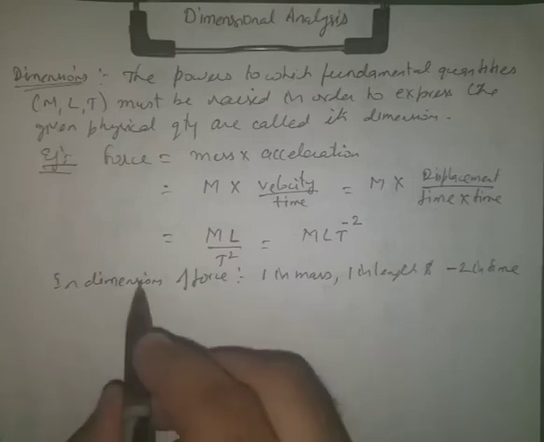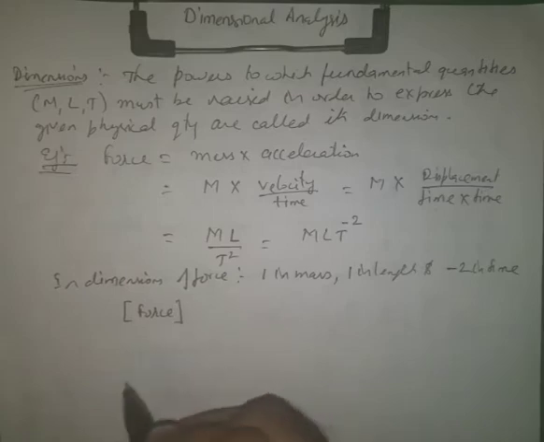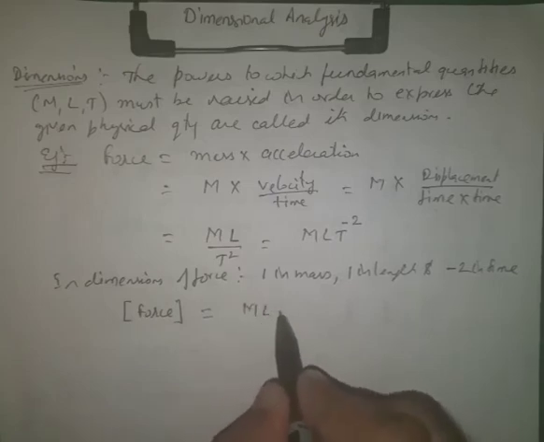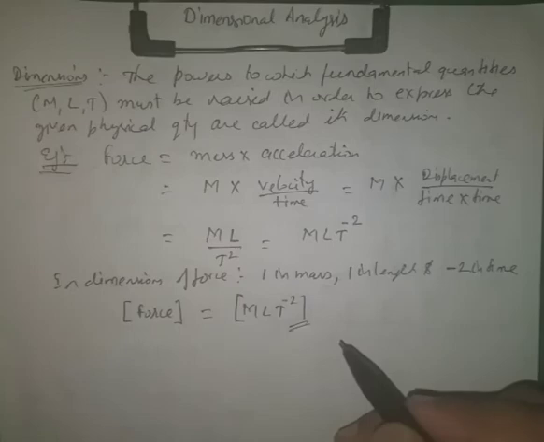To represent this, if we are talking about dimensions, then we enclose that quantity in square brackets, and the dimensions are M L T raised to power minus 2. So these are the dimensions of force.